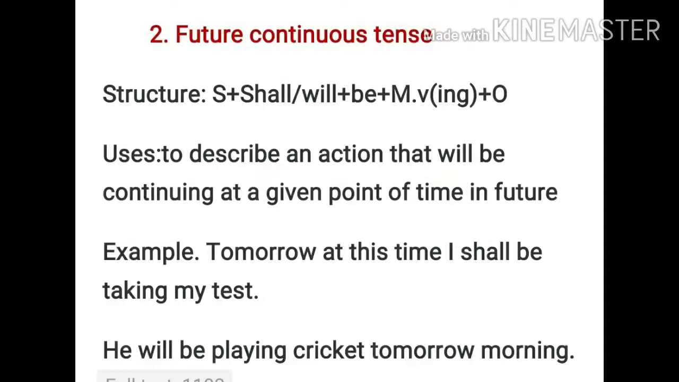For example, tomorrow at this time I shall be taking my test. That is an event that is going to happen tomorrow. The word tomorrow is showing you the future time. So tomorrow at this time I shall be taking my test. He will be playing cricket tomorrow morning. So with this, two things will be clear to you: shall is used with the first person and will is used with the second and third person, as well as the be word is used as a helping verb plus the ing form of the verb. Clear?